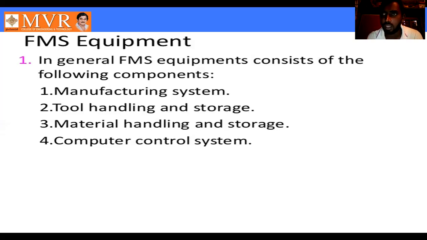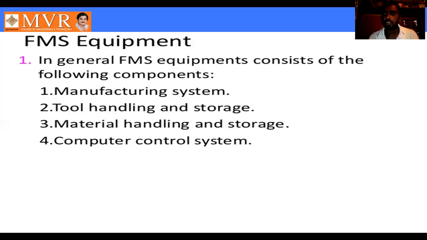The first one is the manufacturing system, which is very important. Next is the tool handling and storage system. Next is the material handling and storage system. The last one is the flexible manufacturing control system. So these four equipments are very important in flexible manufacturing system: the manufacturing system, the tool handling system, the material handling system, and the controlling system.